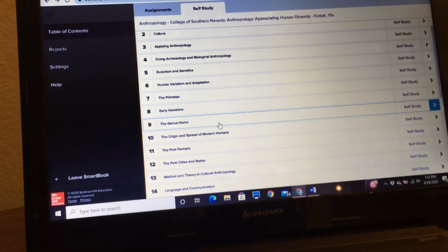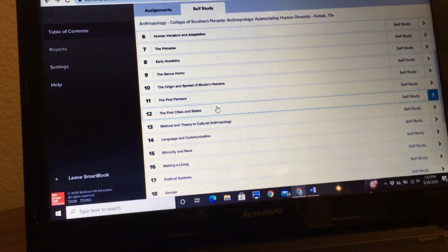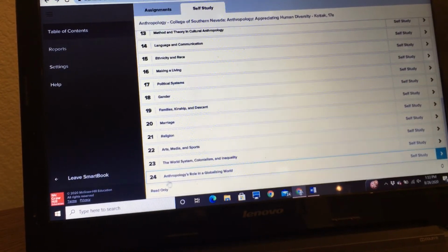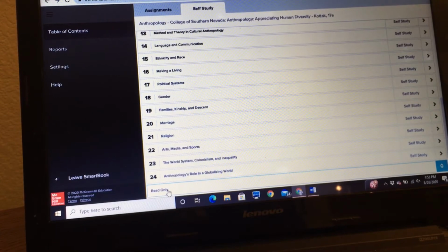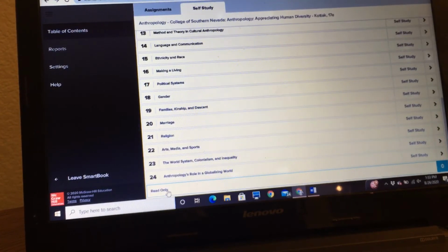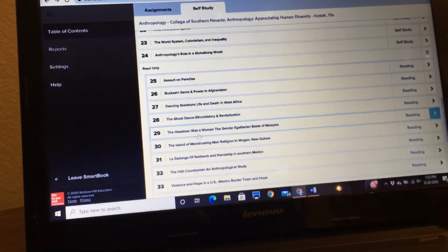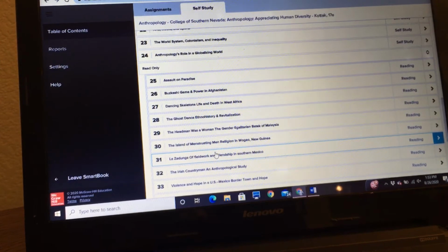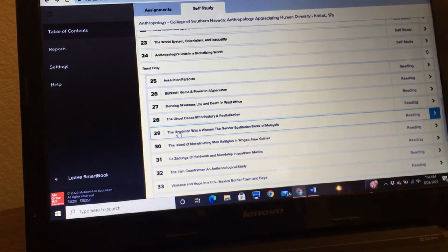the ethnography. So how you do that is you want to scroll down. You're still in the main textbook. Scroll down to the very end, the last chapter, you see it right here. And then right here it says read only. So you want to click on that, and that is going to expand a list of ethnographies. If you recall, I told you that the instructors get to pick from this list, and I have picked The Headman Was a Woman. So here you have access to it via ebook.